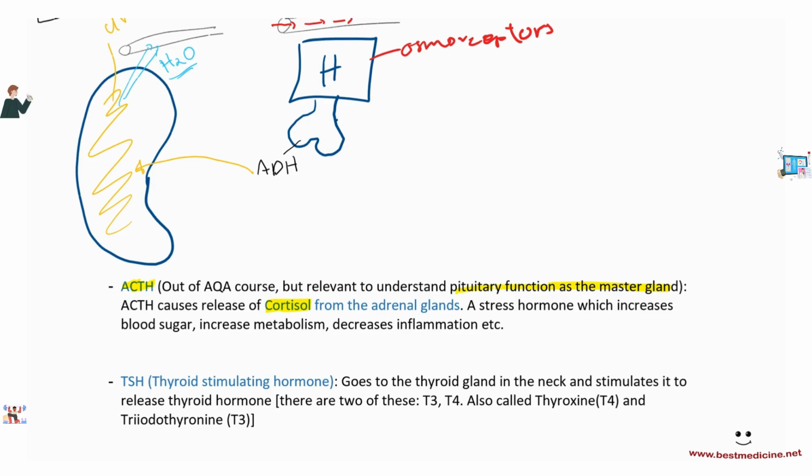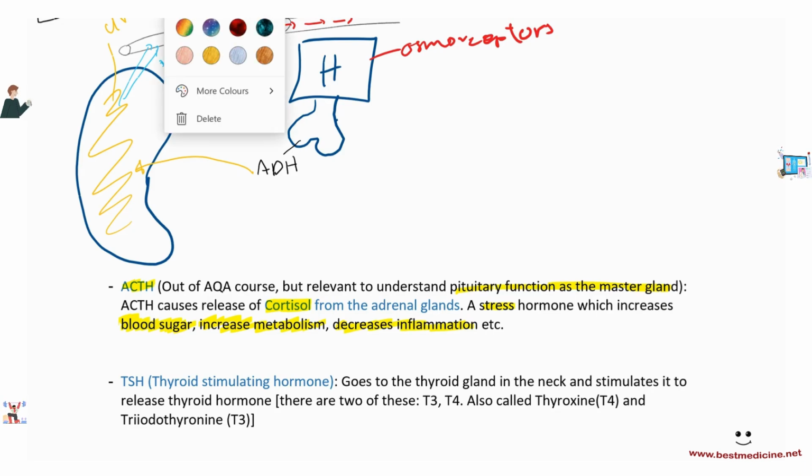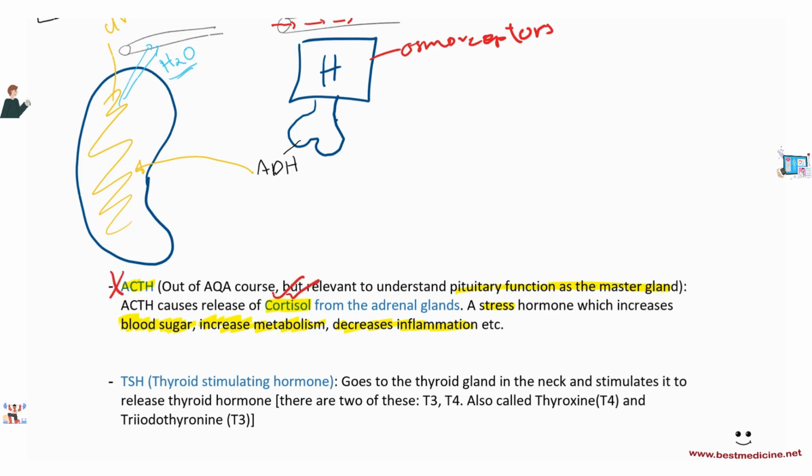What is cortisol? Cortisol is a stress hormone. It is released to increase blood sugar. Remember, increasing blood sugar would facilitate aerobic respiration, even anaerobic respiration. It would increase the metabolism, especially the rate of respiration, and it also decreases inflammation. So that is cortisol. Now, for the sake of AQA, you don't need to know ACTH, but you do need to know what cortisol is and what it does, and where it's released from, okay?